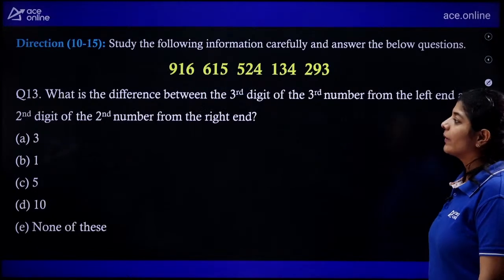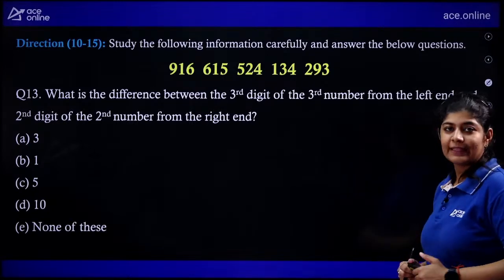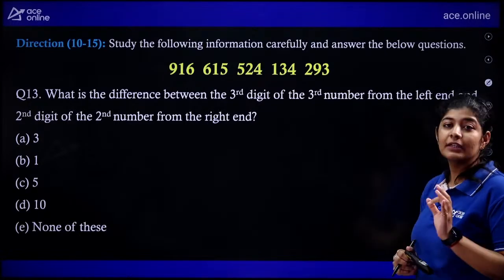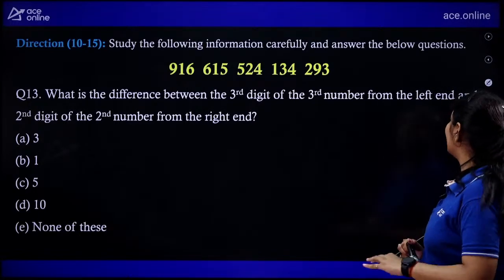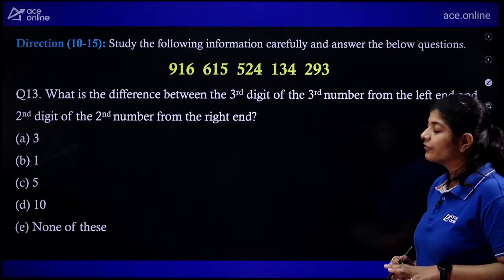Right? Next one. Now, the next question is saying that what is the difference between the third digit of the third number from the left end and second digit of the second number from the right end?